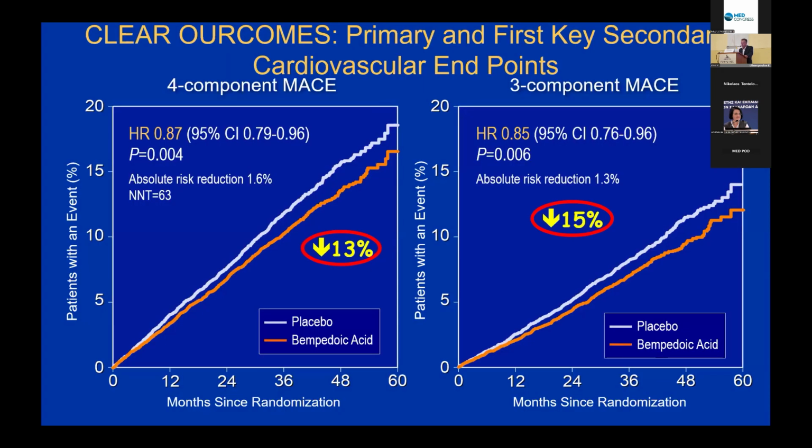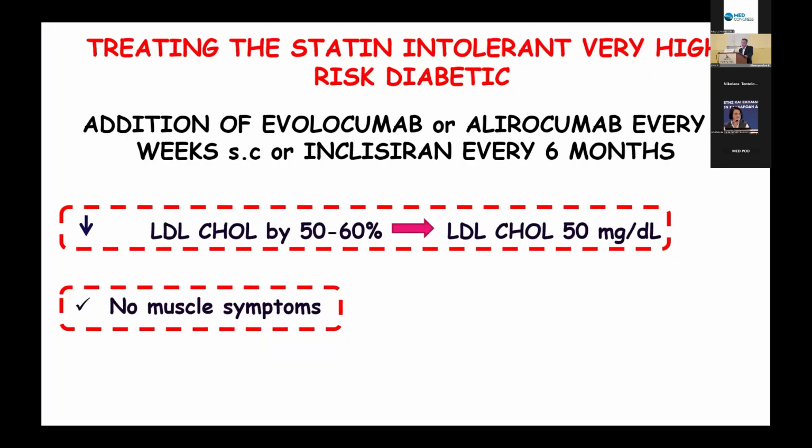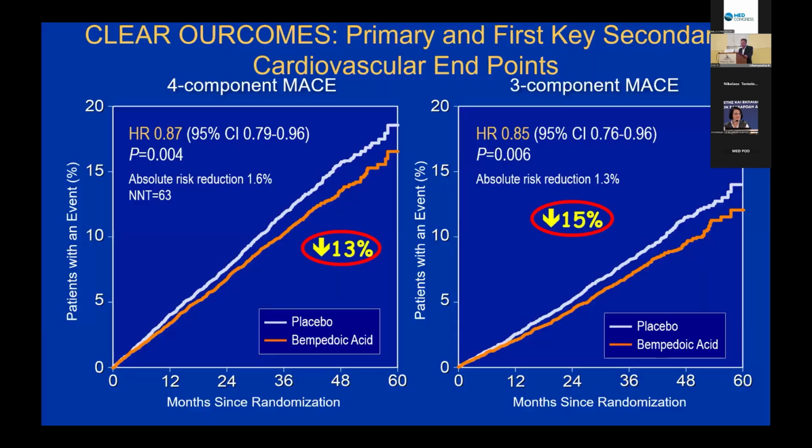And these drugs work very well. They reduce LDL cholesterol by 50 to 60%, and now the LDL is on target, 50 milligrams per deciliter, and no muscle symptoms, while the patient is continuing to take this alternate-day statin and ezetimibe.